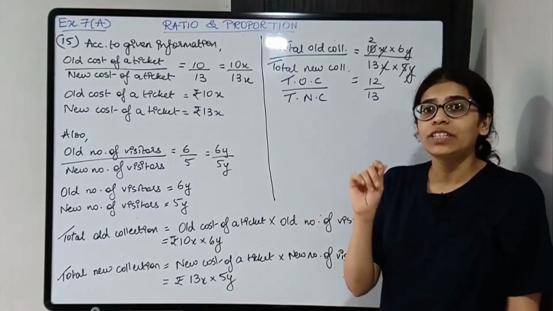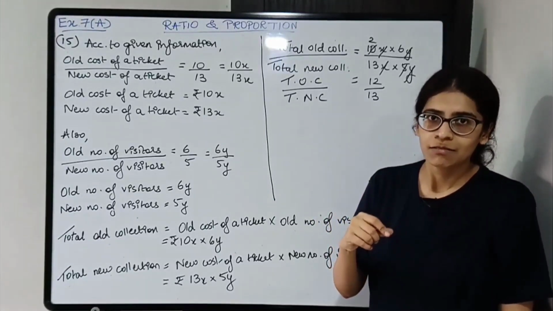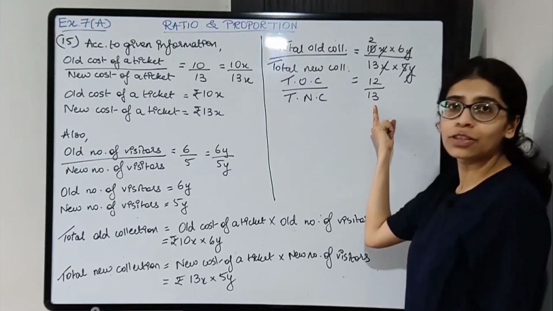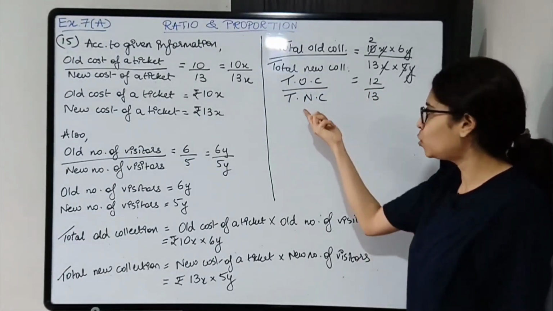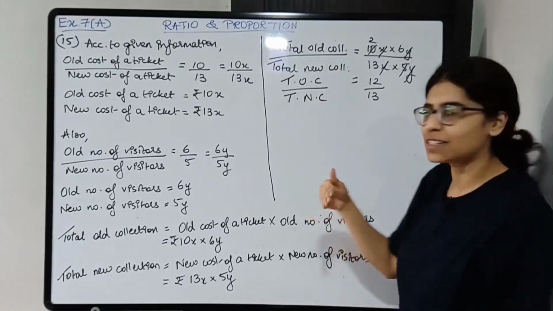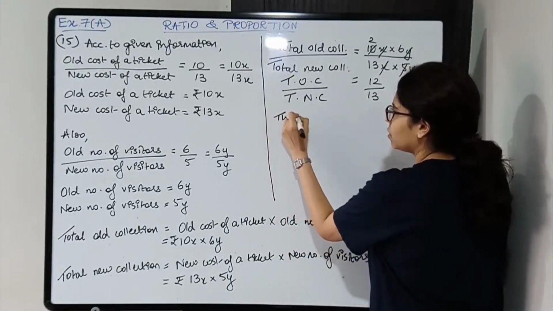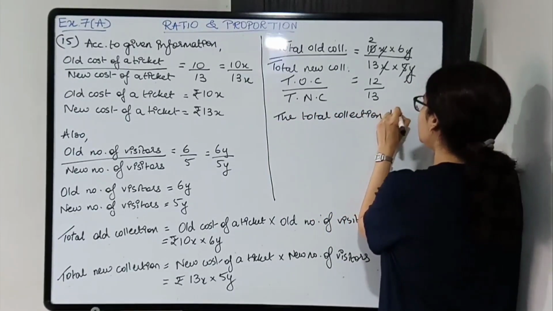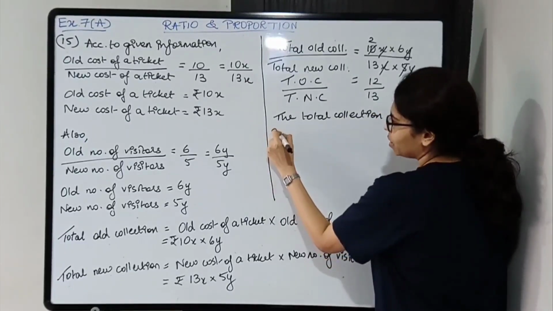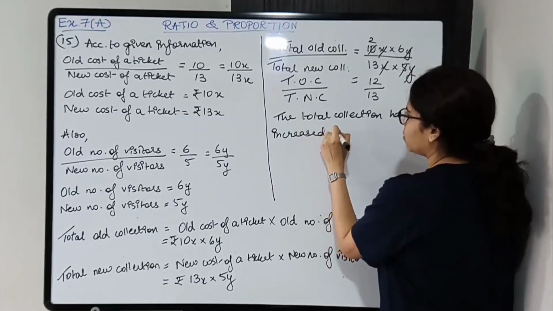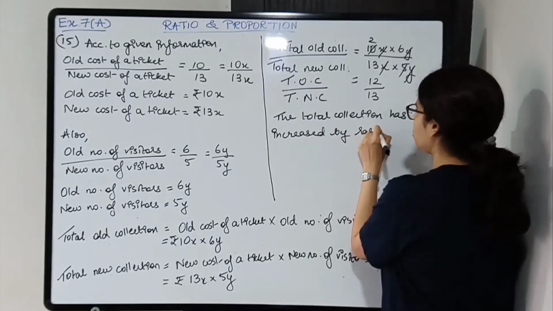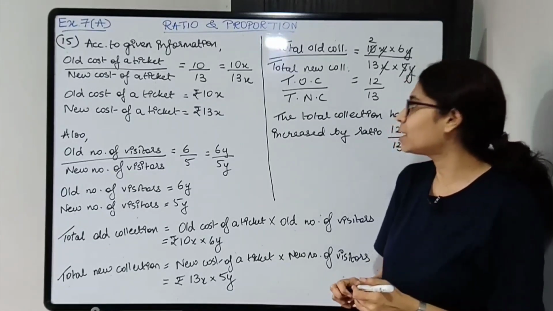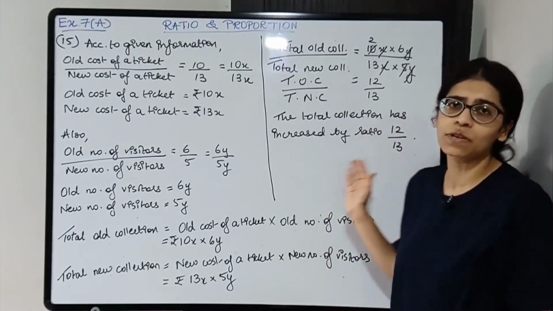Okay, now they have asked whether the collection has increased or decreased. Check. Old collection is in front of 12 and new collection is in front of 13. So which one is more? New. So it has increased. So the total collection has increased because new one is more. So it has increased by ratio 12:13. Okay, so don't forget the final statement, and no units are required over here because we are talking about ratio.